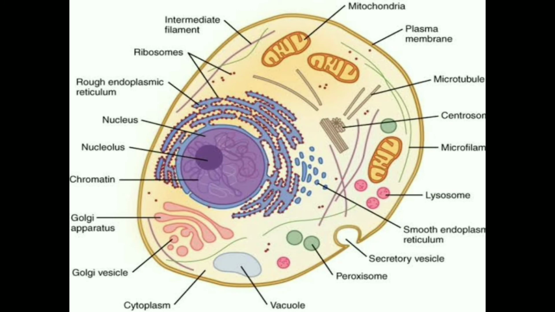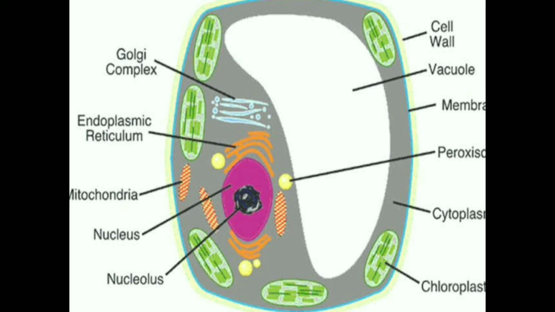The next important organelle we have is the vacuole. The vacuoles are storage sacs for solid and liquid contents. These are small sized and temporary in the animal cell. You can see this is an animal cell and you can see the vacuole here. It is small sized and temporary. This is a plant cell, and in plant cells the vacuole is large, distinct, and permanent.